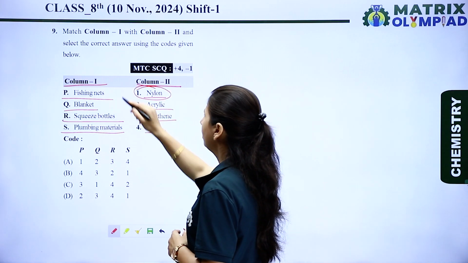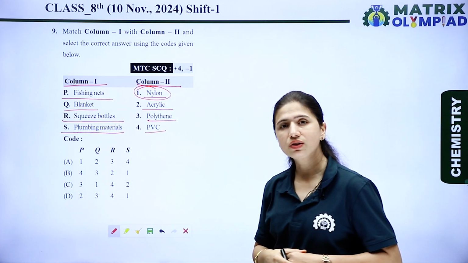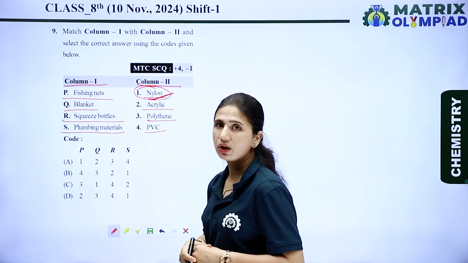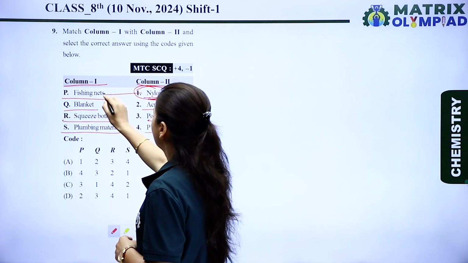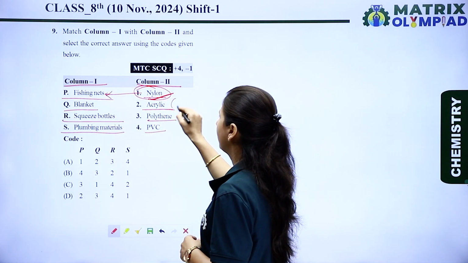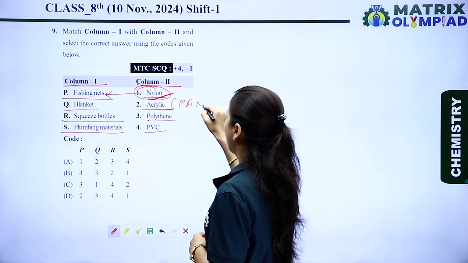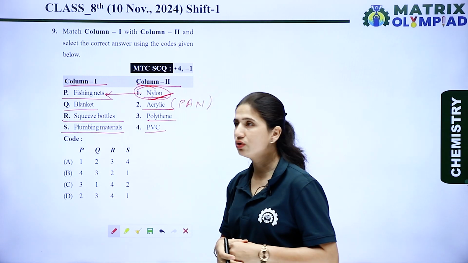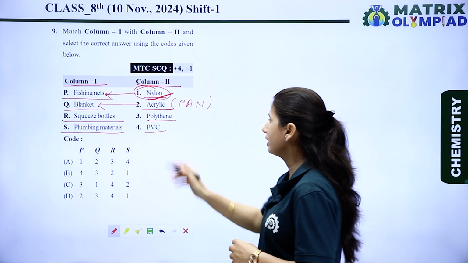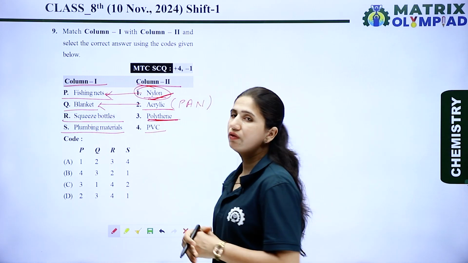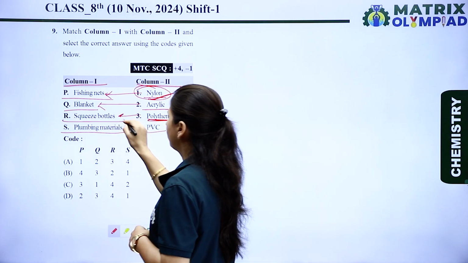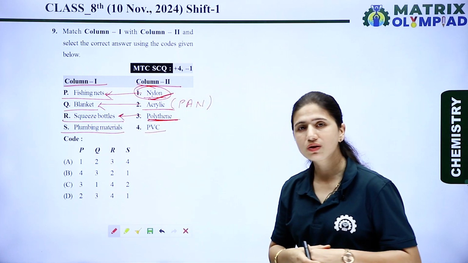If we discuss nylon, nylon is very strong and generally it is resistant to water. So because of that, it is used in fishing nets. Now the next one is acrylic. In acrylic, PAN, polyacrylonitrile, is used for the formation of blankets. Now the next one is polythene. Because of the flexibility and strength of polythene, it is used in squeeze bottles.